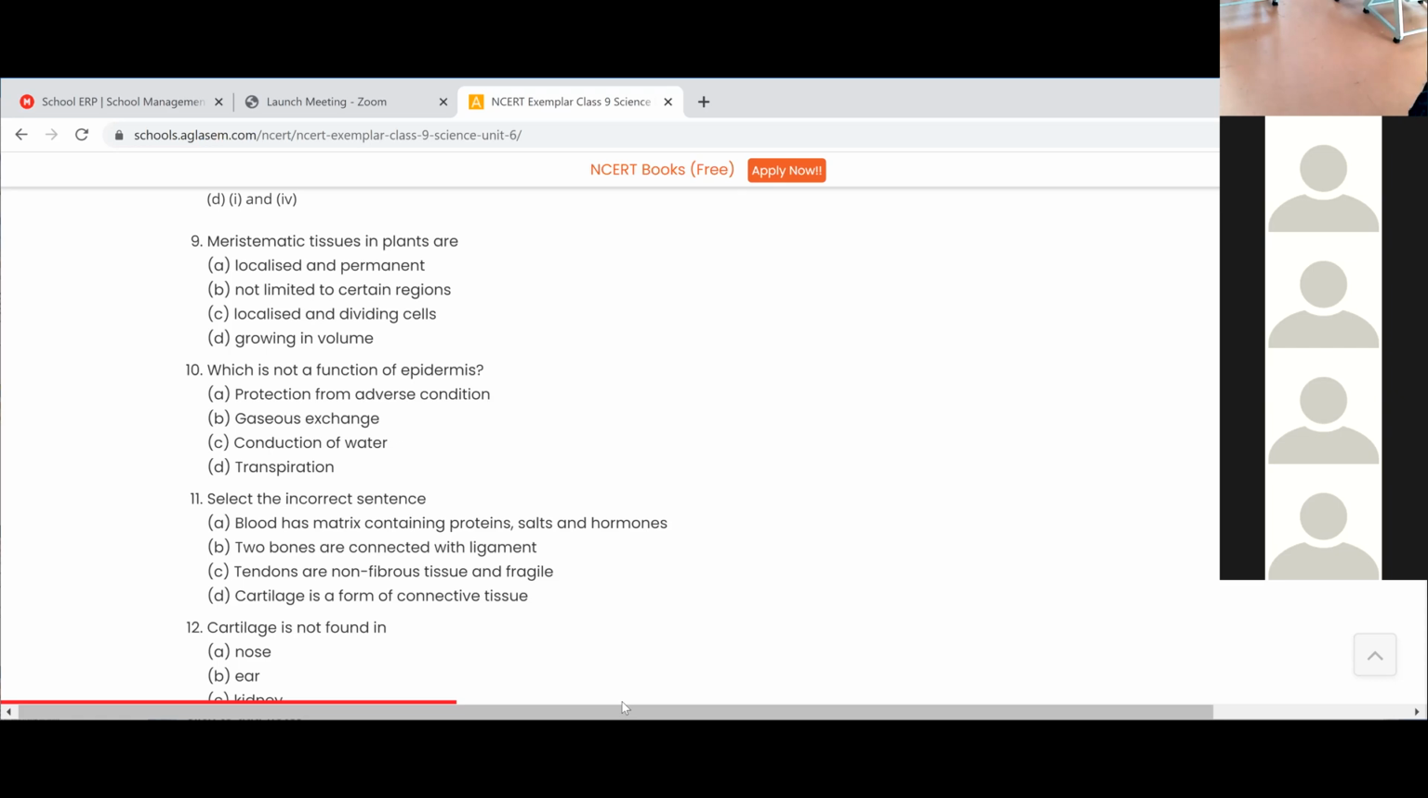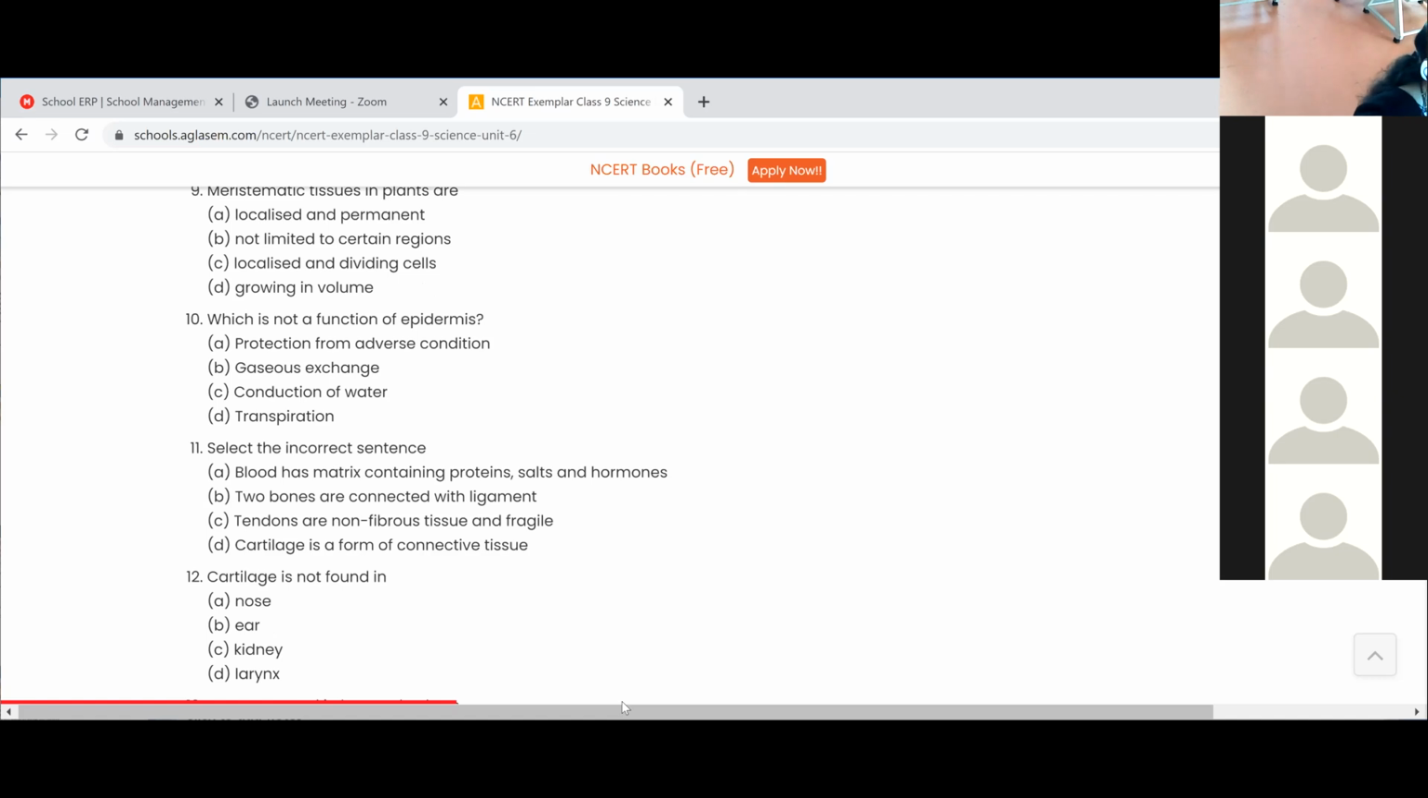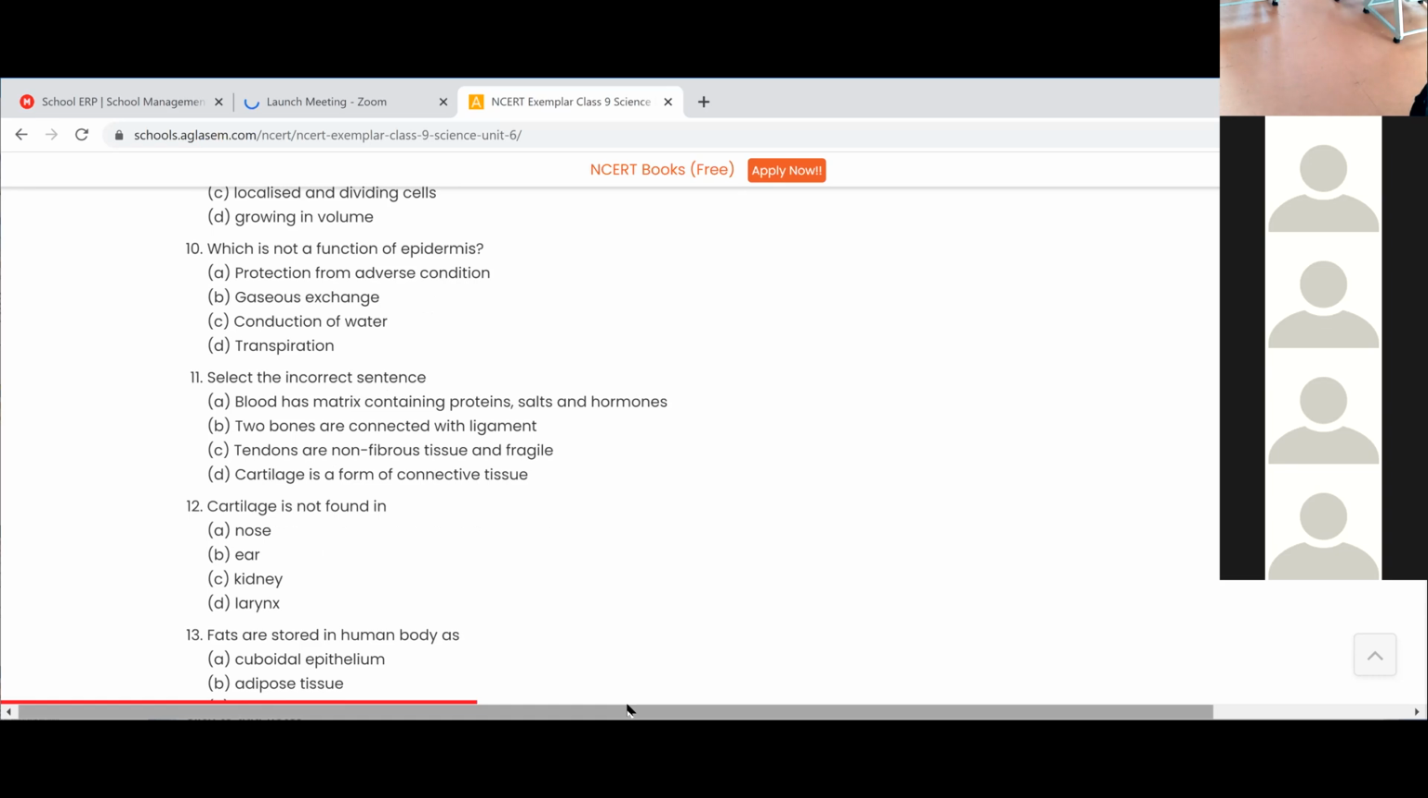So now, what is the 11th one? Select the incorrect sentence. Blood has matrix containing proteins, salts and hormones; two bones are connected with ligament; tendons are non-fibrous tissue and fragile. Are you sure? Yes, ma'am. Tendons are non-fibrous tissue and fragile. Yes, it is the incorrect one, because tendons are very strong.